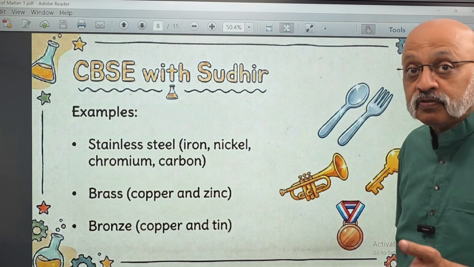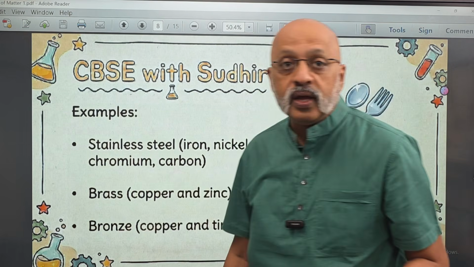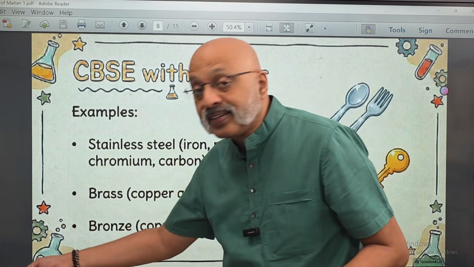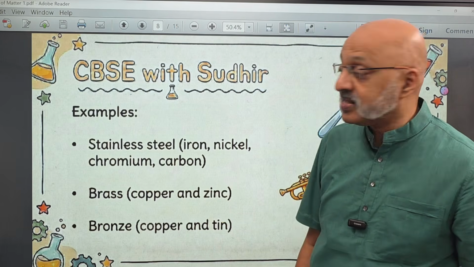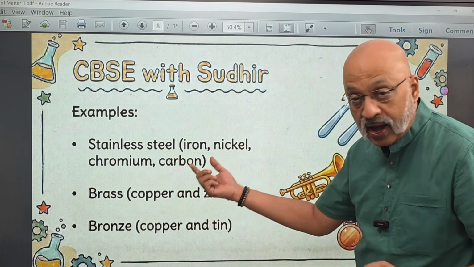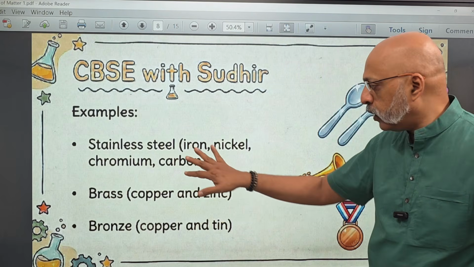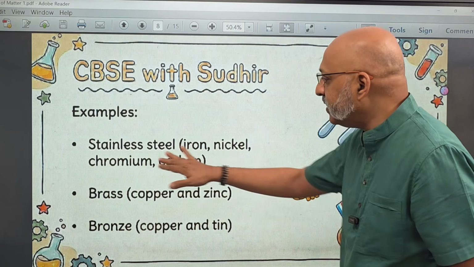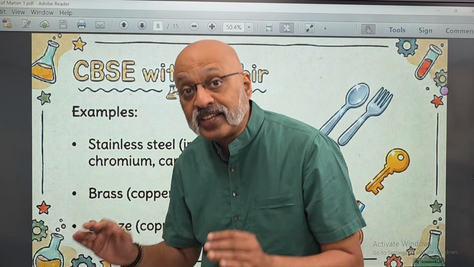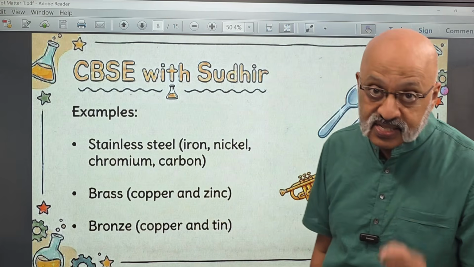The most common example is stainless steel, the spoon that you use while eating, the plate that you use while eating. If it's a stainless steel plate, all of them, stainless steel is an alloy of iron, nickel, chromium and carbon. All these four components, carbon in small measure, but mainly these three are used to manufacture. They come together to form this alloy called stainless steel.